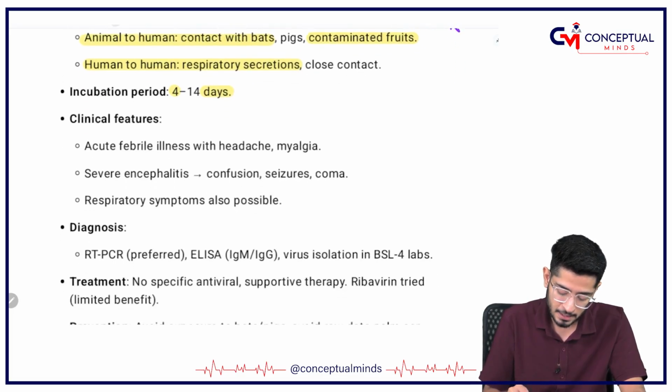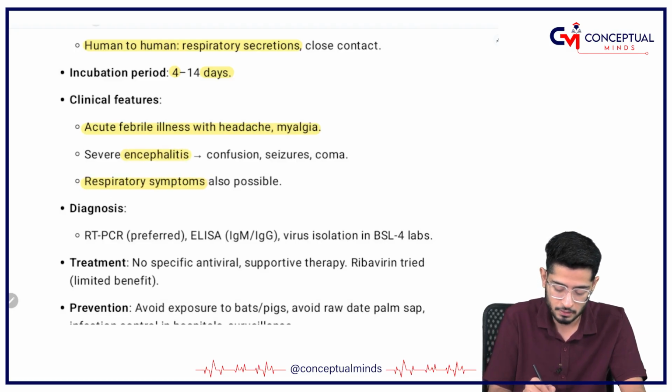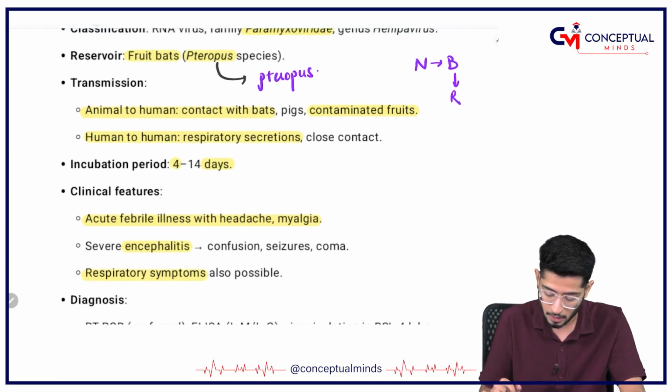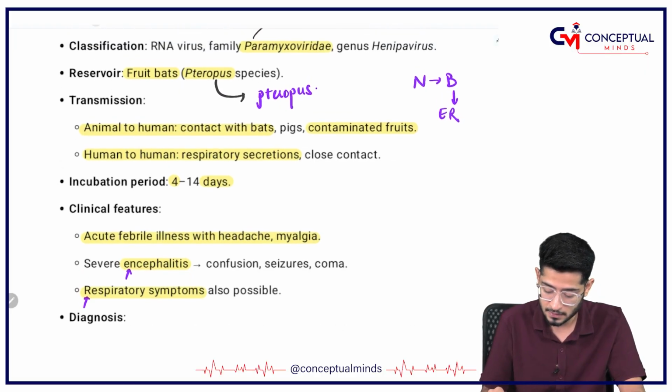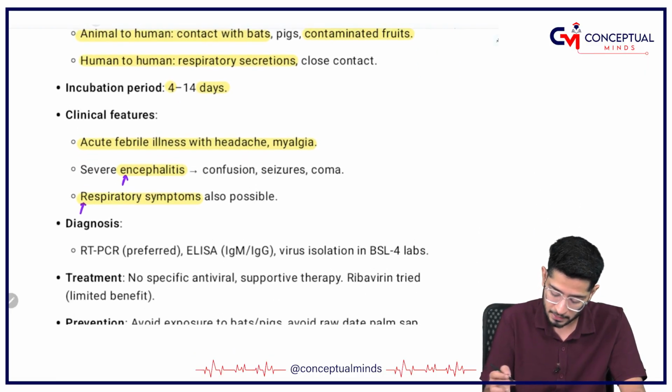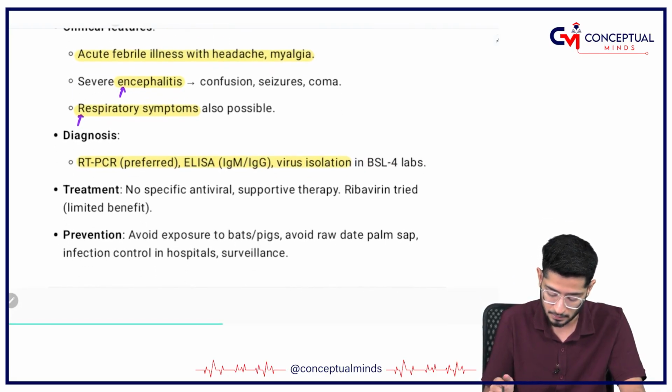Clinical features, of course, are acute febrile illness with headache, myalgia. It can lead to encephalitis also, and respiratory symptoms are also going to be there. So remember, these are important: the encephalitis and the respiratory features. Then of course you have the RT-PCR, the ELISA, the virus isolation, all these things are going to happen. Supportive therapy, and yes, ribavirin can be given.